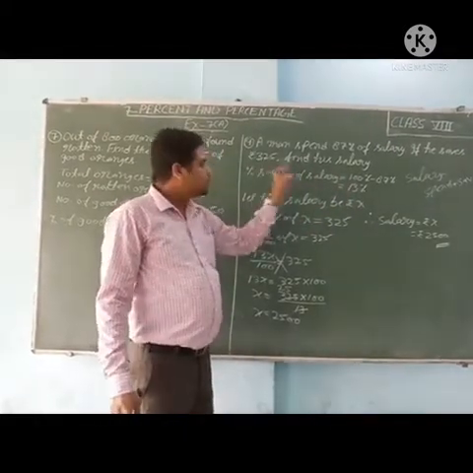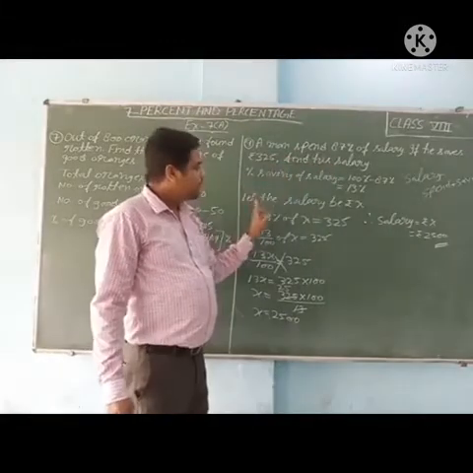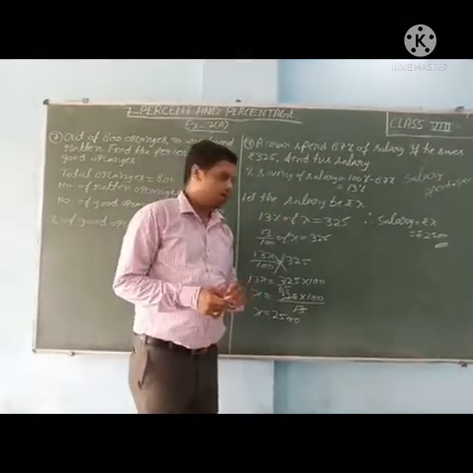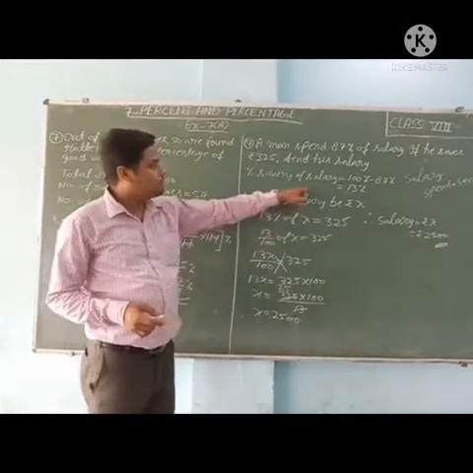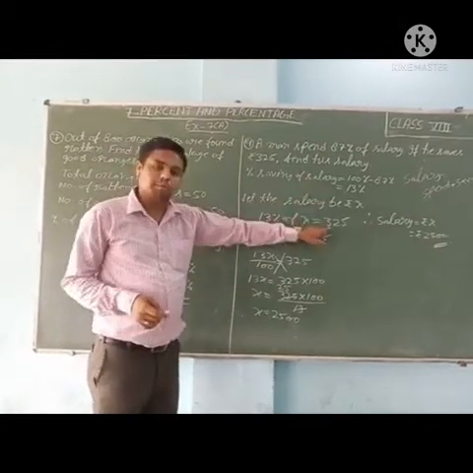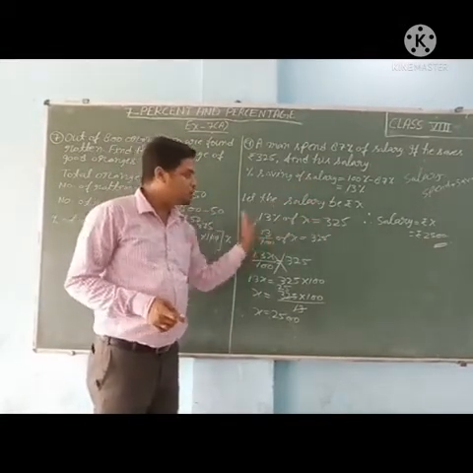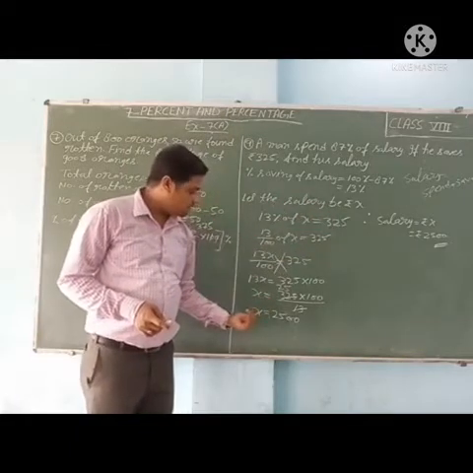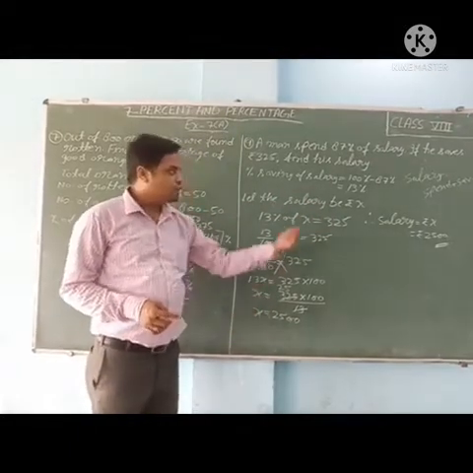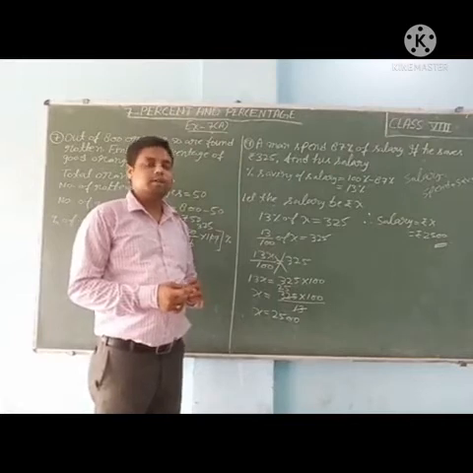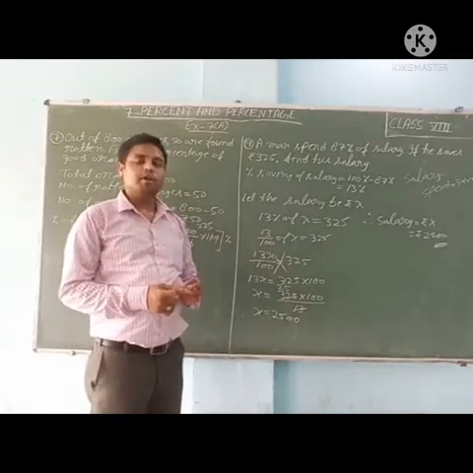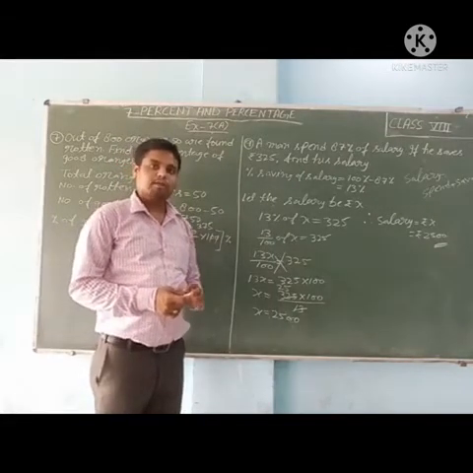We have to find the salary. So let the salary be rupees X. So 13% of X is saving. It is also given in rupees. So with the help of this equation, we find the value of X. So therefore salary is equal to rupees X. It means salary is equal to rupees 2500, which is the answer.